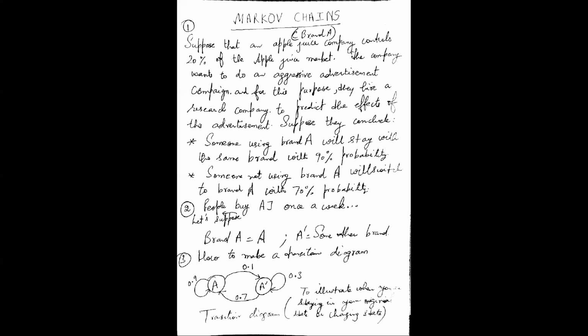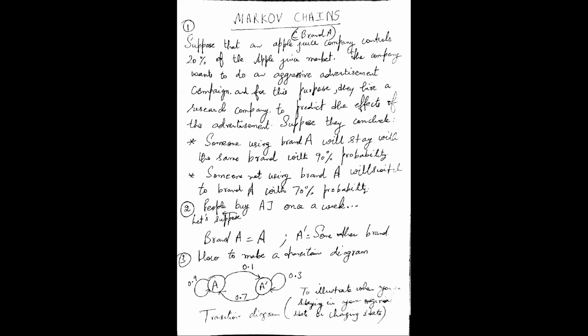Right. So the research company is to predict the effects of the advertisement. Now, suppose this research company concludes that someone who is already using brand A will stay with brand A with 90% probability. So out of this 20% share, if somebody is using brand A, they will stick to brand A only, and that probability is 90%.